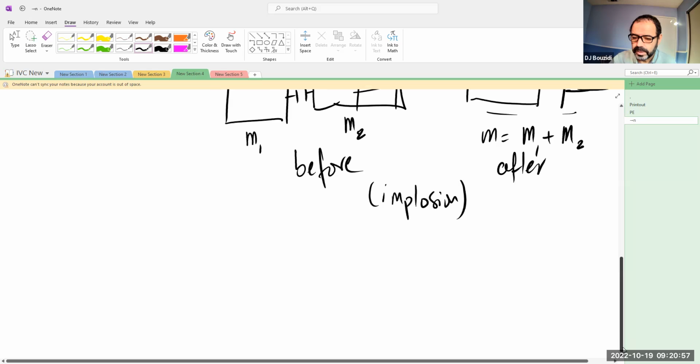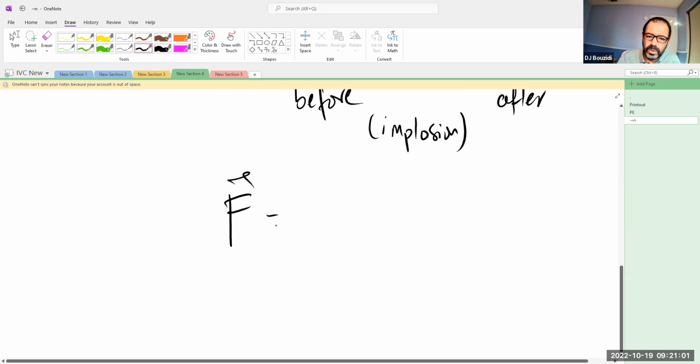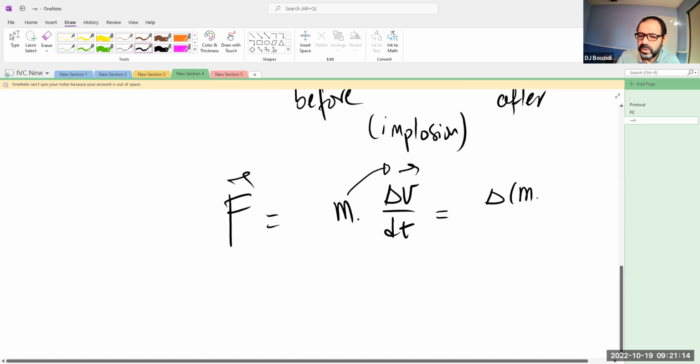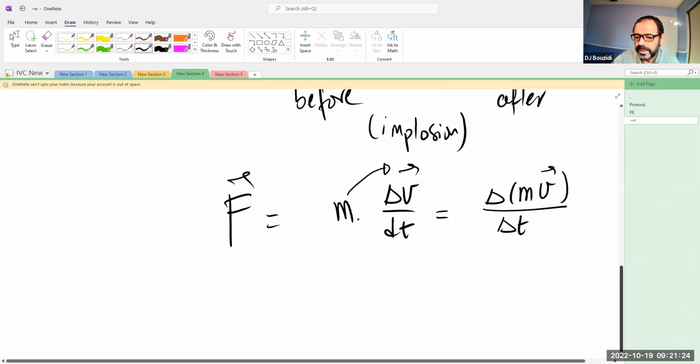So here is the deal. When we said F equals ma, we were really thinking of the rate at which the velocity changes with time. Okay, but if the mass is actually changing with time, I'm going to throw it in this expression, and it becomes the rate at which both the mass and the velocity change with time. Okay, in this combination, because this is a product. This is the origin of the momentum.